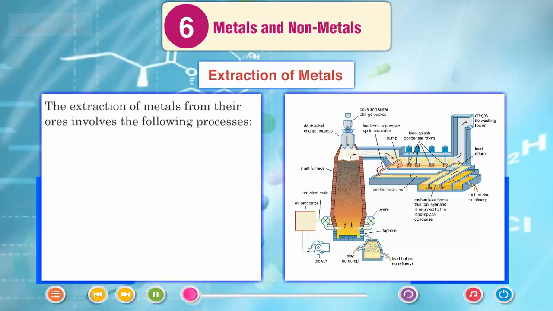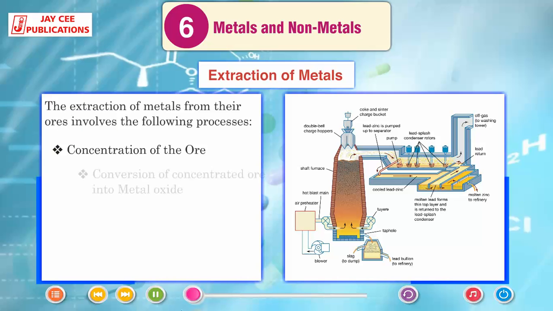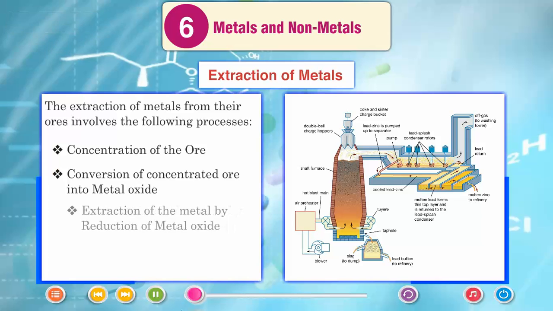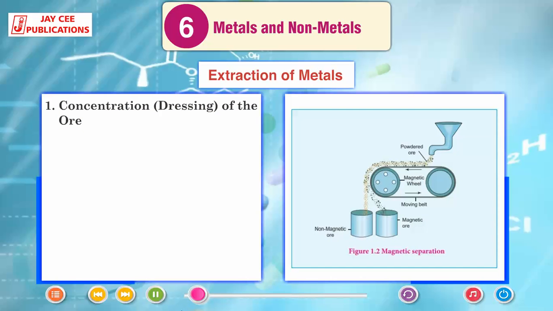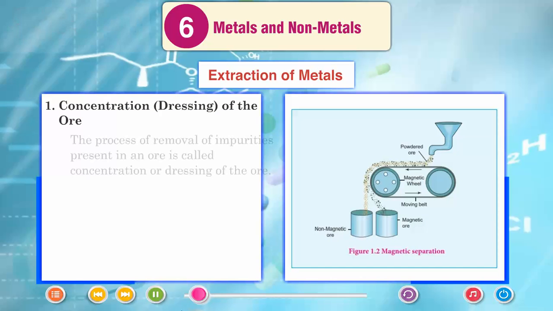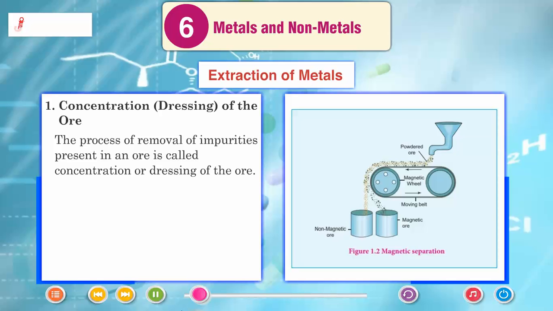The extraction of metals from the ores involves the following processes: concentration of the ore, conversion of concentrated ore into metal oxide, extraction of the metal by reduction of metal oxide, refining of impure metals. Concentration or dressing of the ore. The process of removal of impurities present in an ore is called concentration or dressing of the ore.